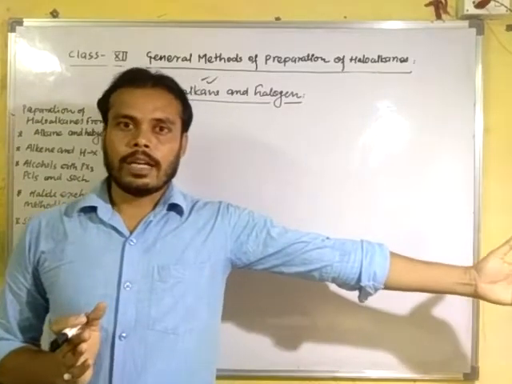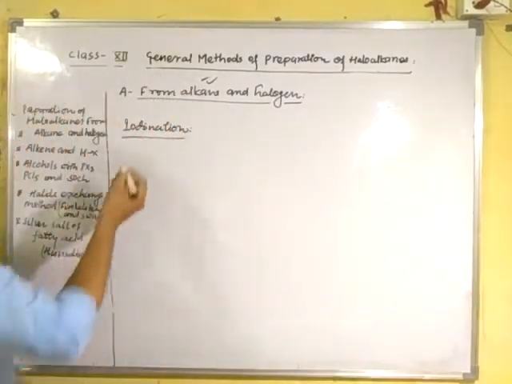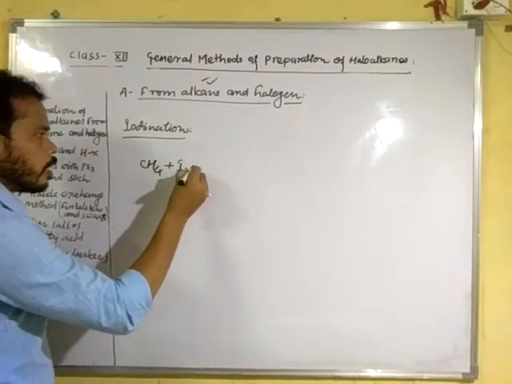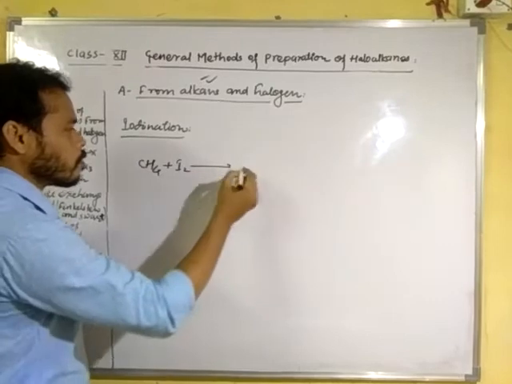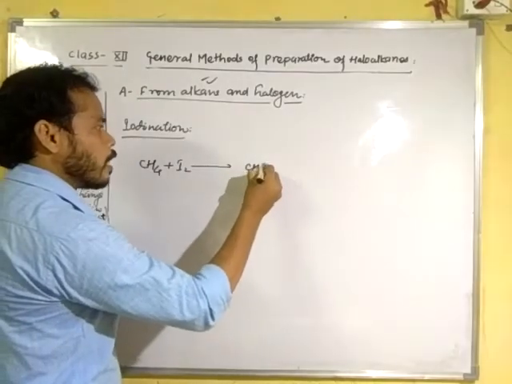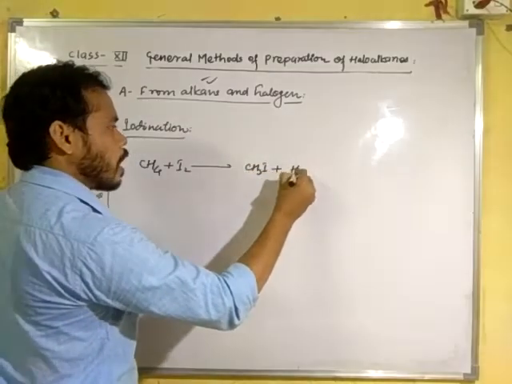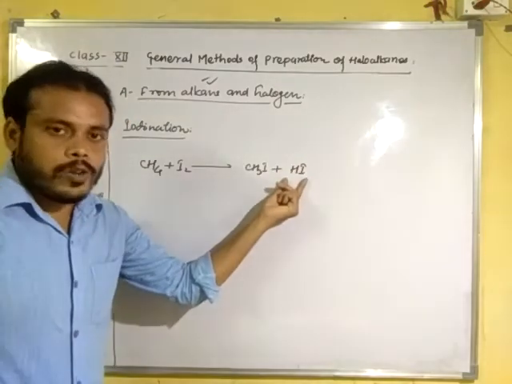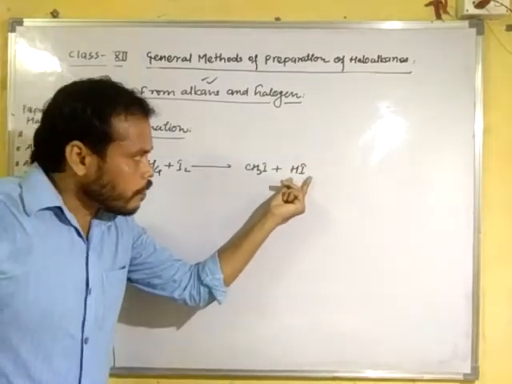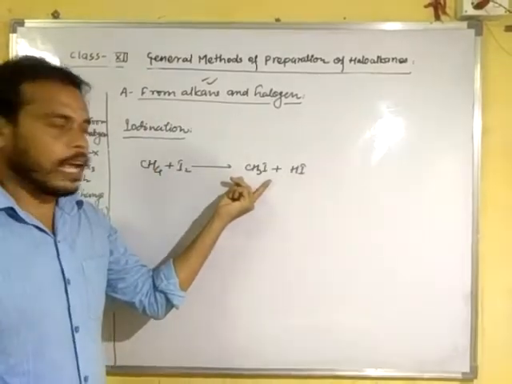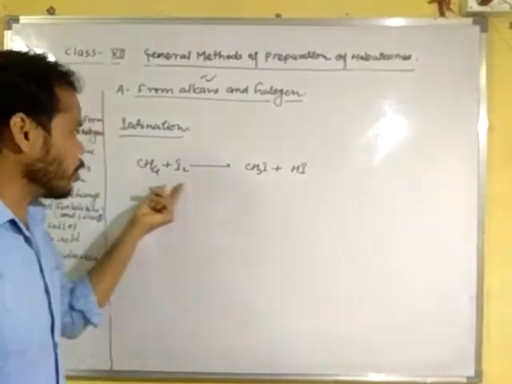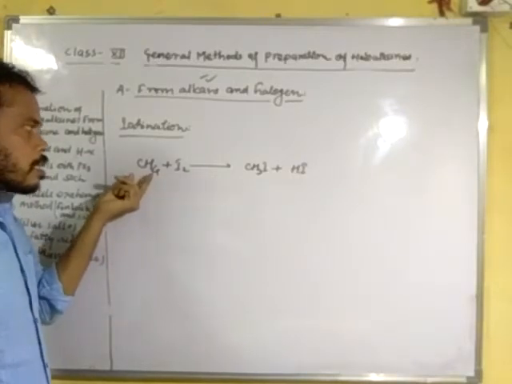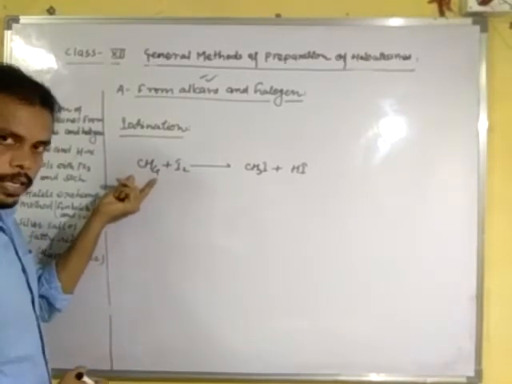forms the alkane again. See here, suppose CH4 is treated with iodine to form CH3I plus HI as a byproduct, and hydrogen iodide is a reducing agent. It at once reacts with alkyl iodide, here methyl iodide, to form back the substrate, methane, the alkane here.